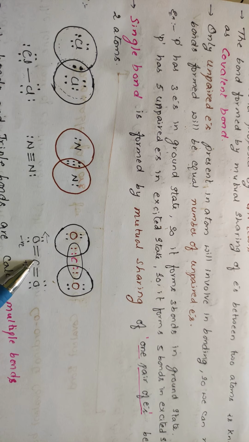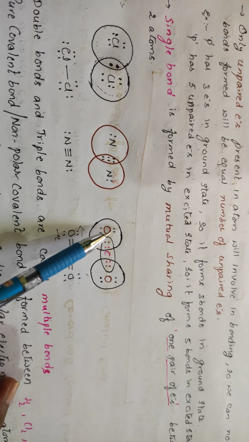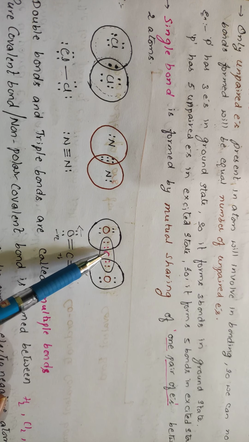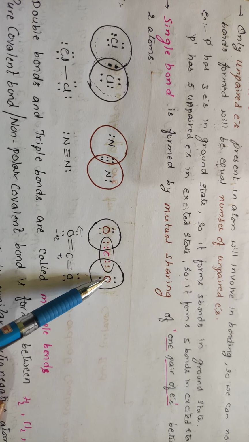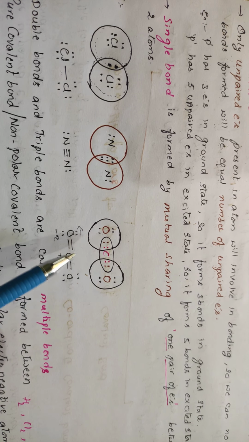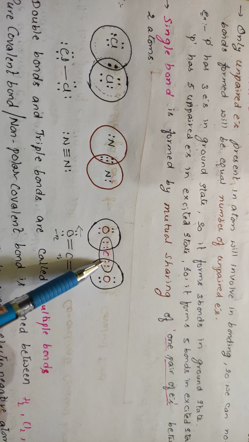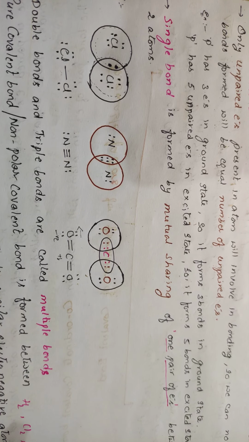See, in the same way carbon dioxide. Oxygen will be having 6 electrons: 1, 2, 3, 4, 5, 6. Carbon will be having 1, 2, 3, 4. And this other oxygen will be having 6 electrons. So here 4 electrons are there, 2 bonds. Here 4 electrons are there, 2 bonds. So the CO2 structure will be like this.